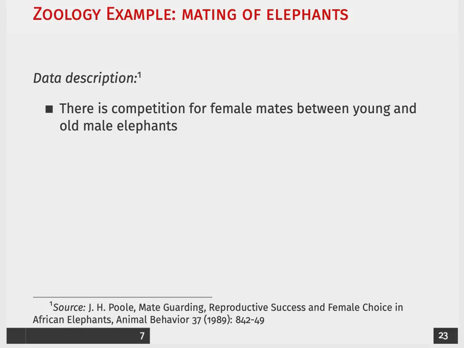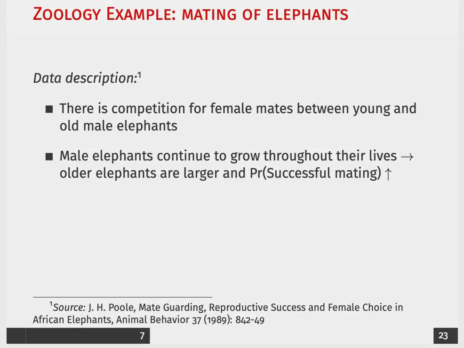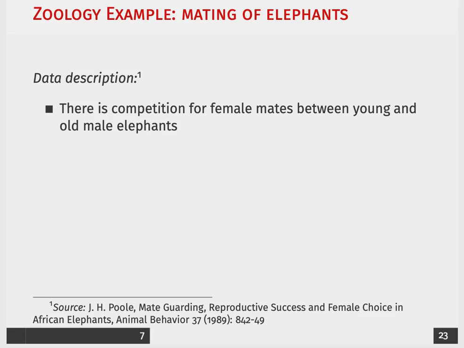To our example. We are looking at a data set involving the mating patterns of elephants. Apparently, in the elephant population, there's a competition for females between young and old males. Males continue to grow throughout their lives, so older elephants are going to be larger, and they should have a more successful probability of mating.